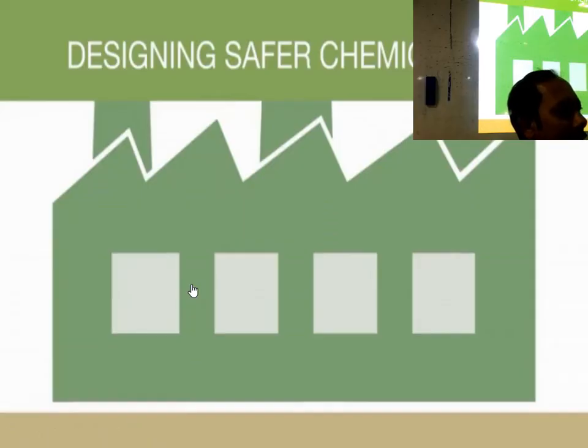Molecules are having chirality, no? So left hand, right hand means your left hand is just the mirror image of the right hand. So the molecules are also having that. One molecule is the mirror image of the other molecule. So maybe instead of using this type of chemical, some chiral molecules can be used. And chiral molecules have a speciality. It will react in a very specific manner, and wastage is minimized.